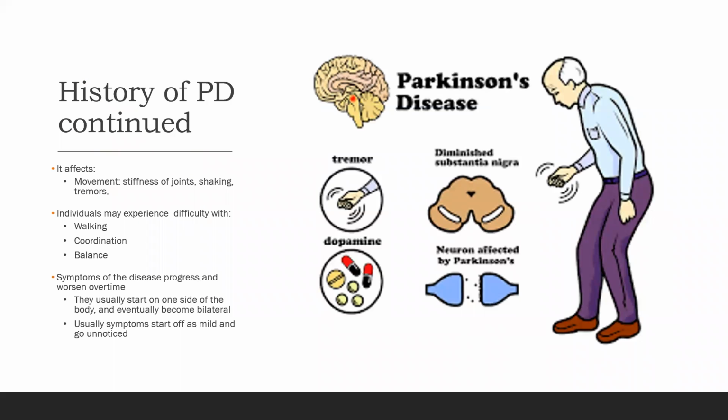Parkinson's disease mainly affects movement, including stiffness of joints, shaking, and resting tremors. Individuals with Parkinson's disease may experience difficulty with walking, coordination, and balance. Symptoms of the disease progress and worsen over time. They usually start on one side of the body and eventually become bilateral. Usually, symptoms start off as mild and go unnoticed.